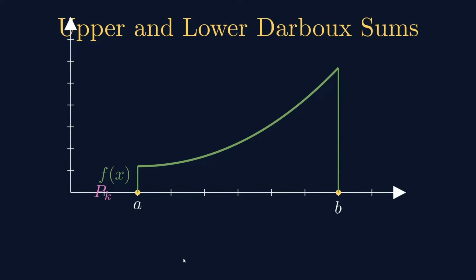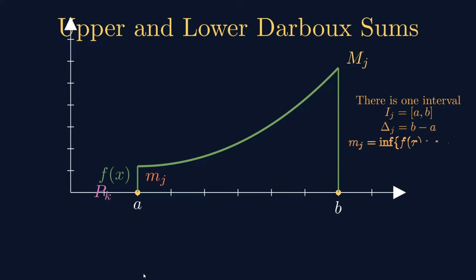This area represents the Riemann integral of the function. And in this interval, we have only one basic interval, the original interval. The infimum mj is the height or the ordinate at a, and the supremum is the height or ordinate at b, capital Mj. This is the parameter we have. So with this one, now let us see the upper double sum and the lower double sum. So there is only one basic interval Ij, that is the original interval.